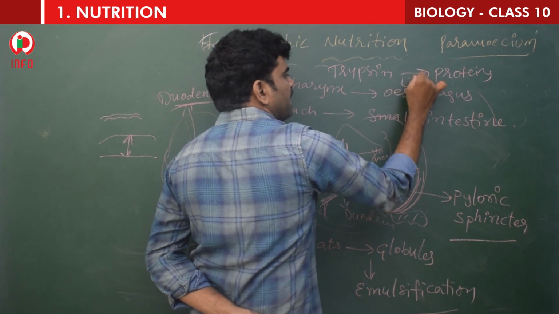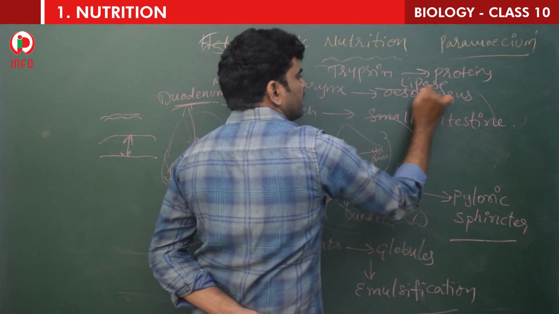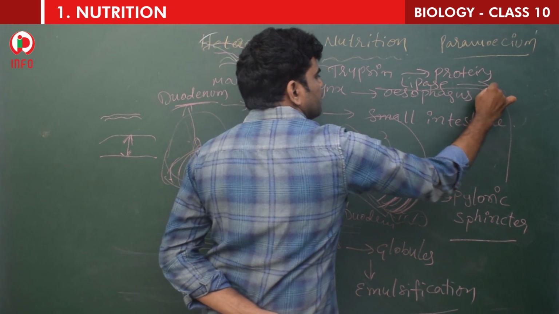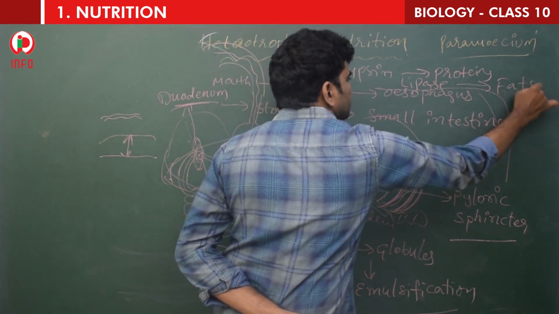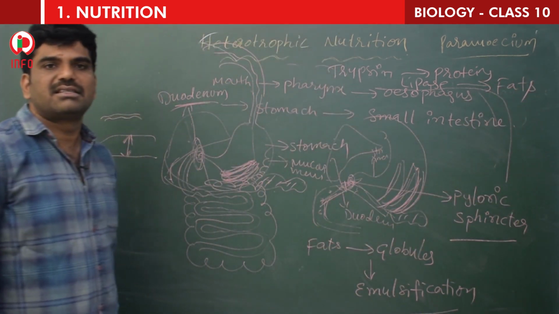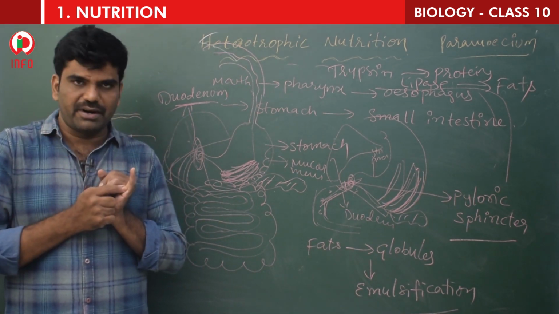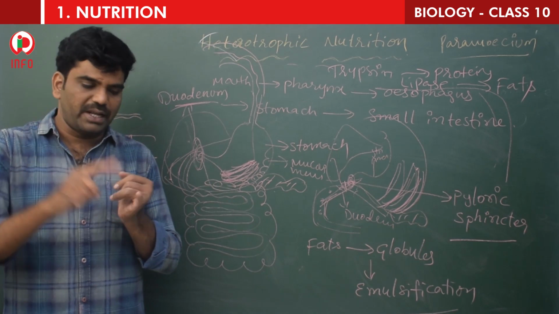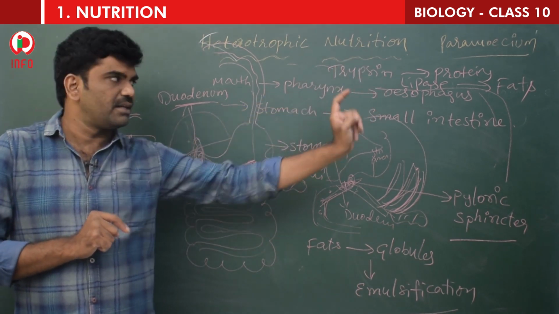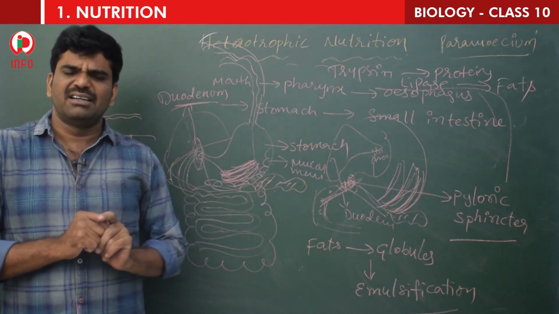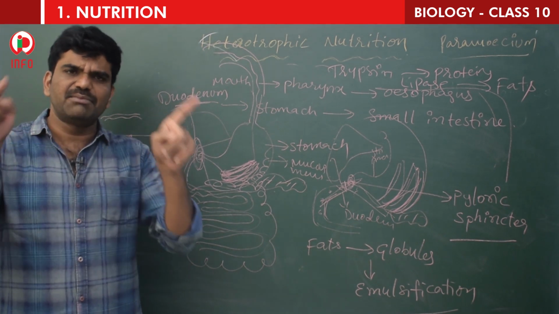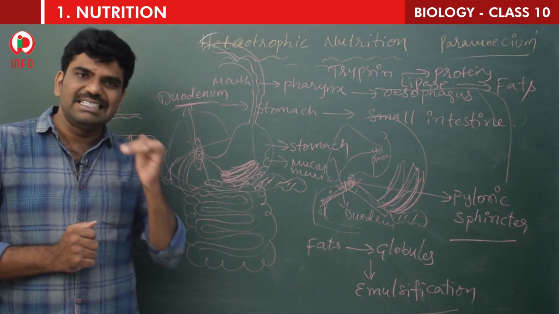Next one is lipase, which helps in the digestion of fats. Amylase, salivary amylase, in saliva, also called ptyalin, acts on carbohydrates. Pepsin in the stomach acts on proteins. Trypsin, proteins. Lipase, fats. Anyway, we will learn in detail on the next page, where the enzyme chart is there.